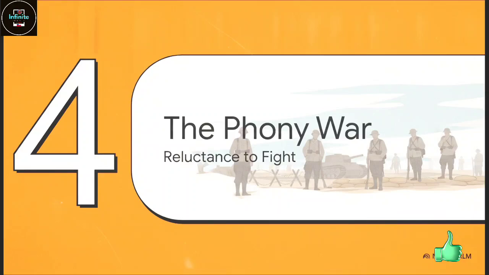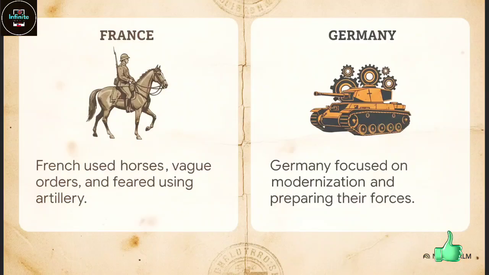Chapter 4. Stagnation and the Phony War. Reluctance to fight. You would think a declaration of war would mean immediate, massive battles, right? Nope. Instead, we got this bizarre period known as the Phony War. While Germany was relentlessly modernizing this massive war machine, the French were kind of stuck in the past. They were way too proud of their World War I victory. They were literally still relying on horses and motorbike messengers.